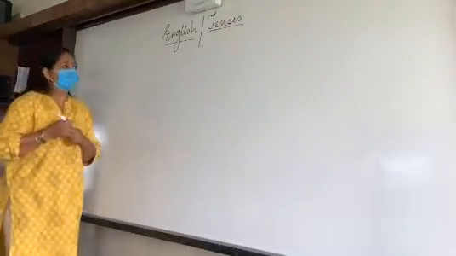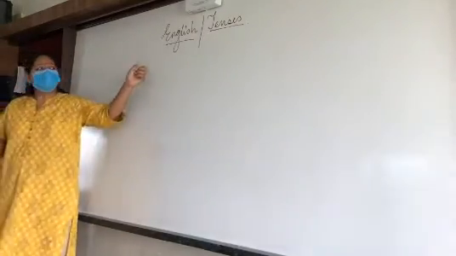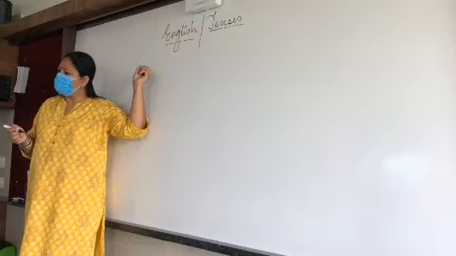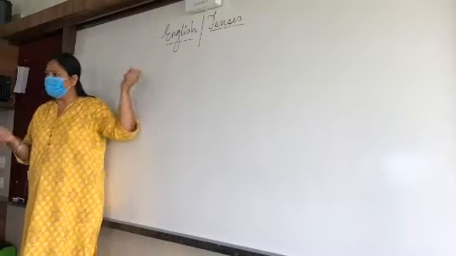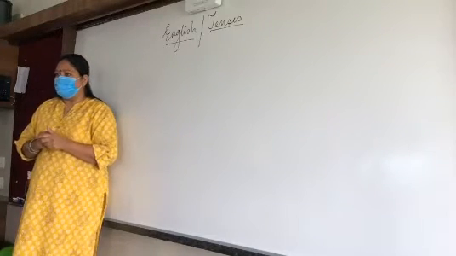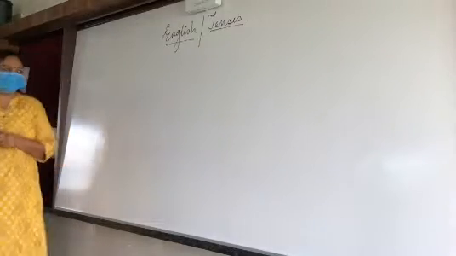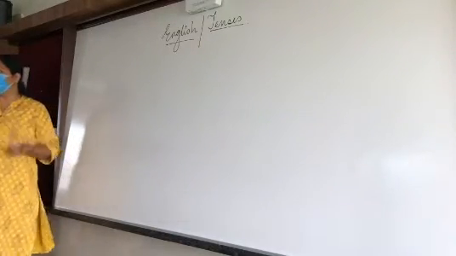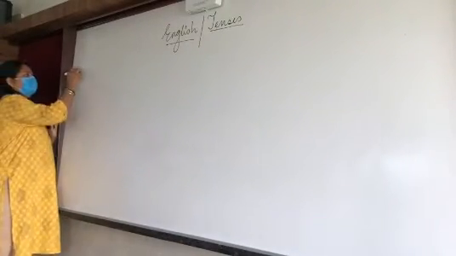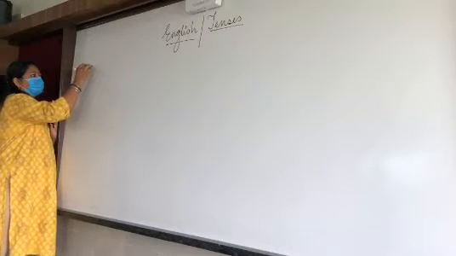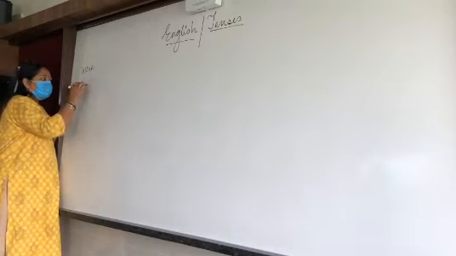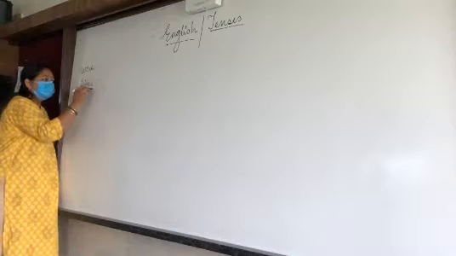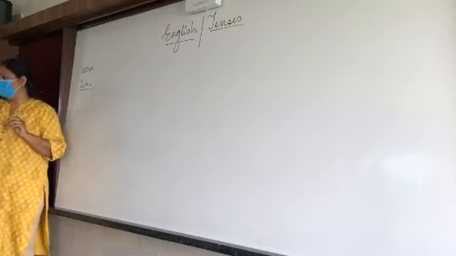Fine. So, as we already know about the tenses, we have learned online, and at that time I explained to you what the tense is all about. Tense is all about work, and at what time the work has been done. That is important.